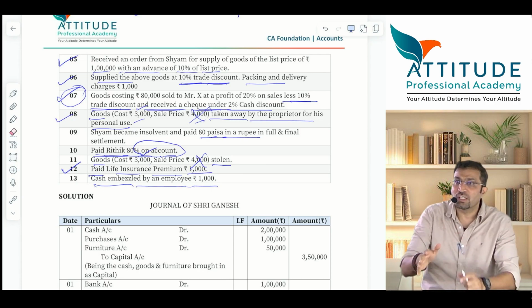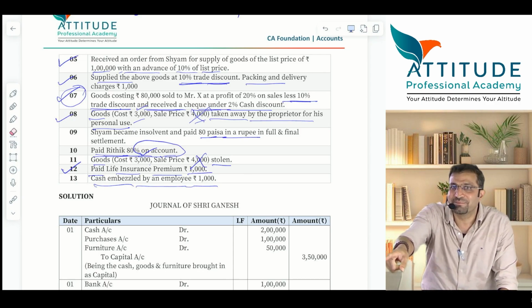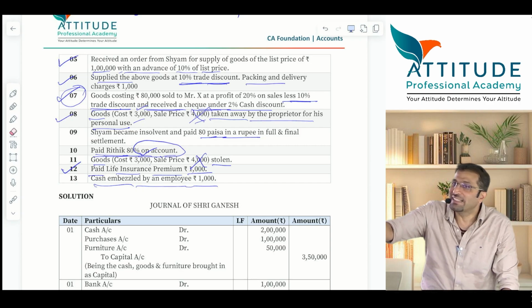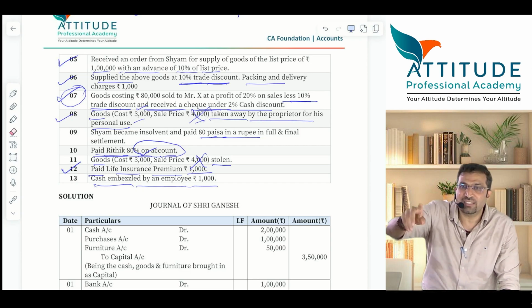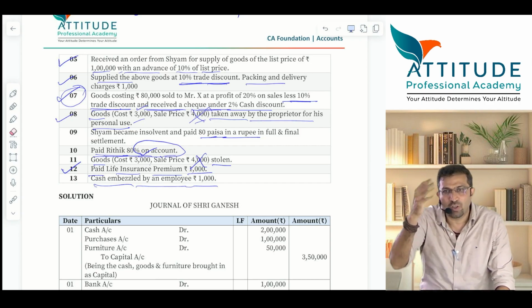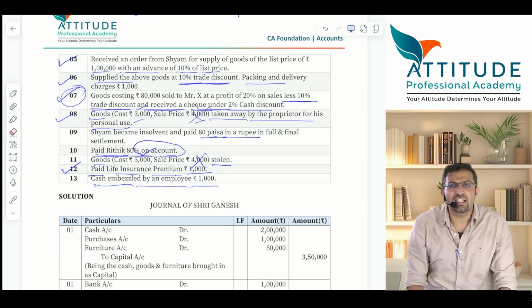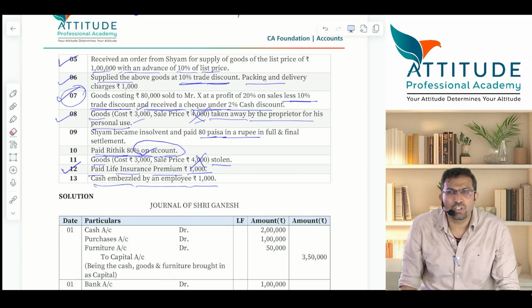But suppose you feel that you can catch that employee, you know that your cash will not go anywhere, then you say employee account debit to cash. Don't record it as loss. Is that clear? Understood? Any difficulty?